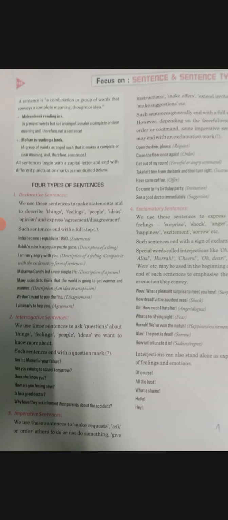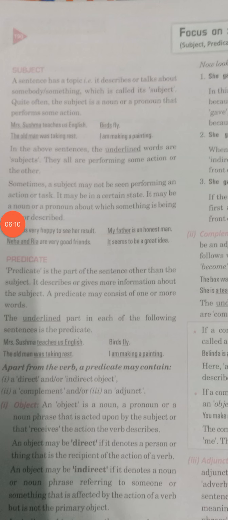Subject and predicate. What is a subject and what is a predicate? A sentence has a topic. It describes or talks about somebody or something. When a sentence has a topic and from that topic it is describing somebody or something, that is called the subject of the sentence. Like "Mrs. Shushma teaches us English." Here we are talking about Mrs. Shushma, so she is the subject.